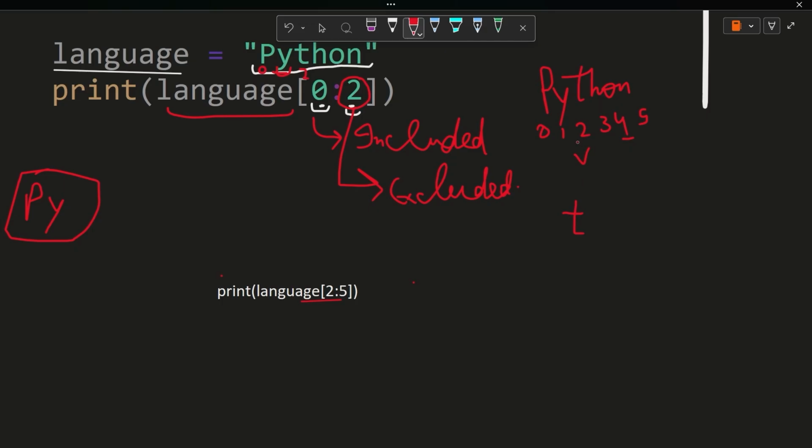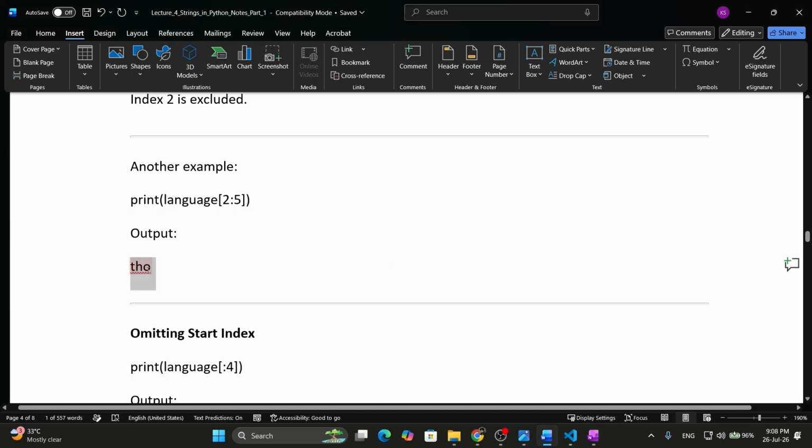So we will write from 2: at 2 we have written T, then 3, that is H, and 4, that is O. And the fifth, the ending value, is excluded, so we will not write the fifth value, that is N. So we write from 2 to 4, that is THO. This is the result, and this is given in the output. You can try this by running it in VS Code as well. The output will surely be THO.